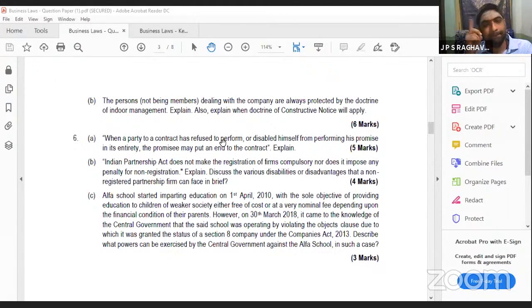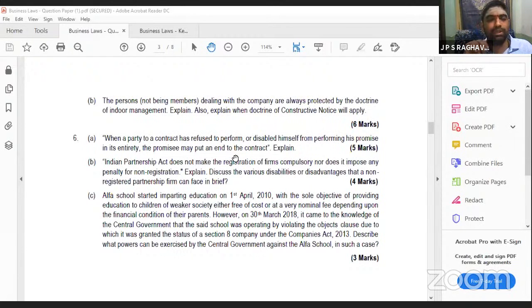One is, he can cancel the contract, he can claim damages. Cancel and claim the damage. First thing they are asking here: when a party has refused or disabled himself, can the promisee put an end to the contract? Explain. Yes, he can definitely do that. According to the Contract Act, a promisee can put an end, or he can also claim the damages.